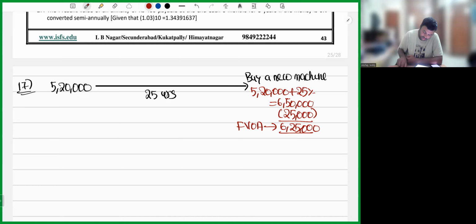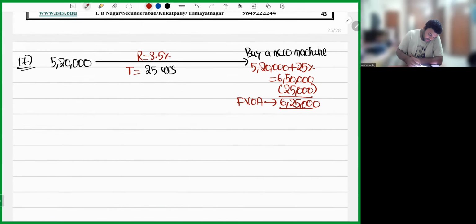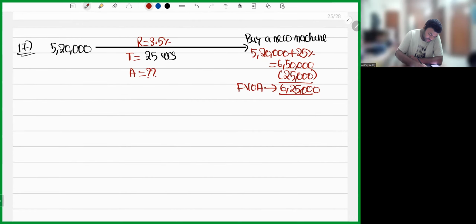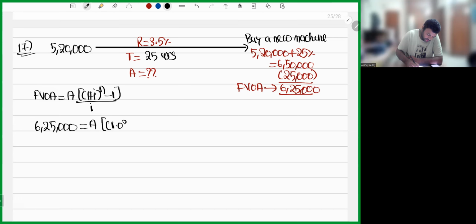Now, the future value of the ordinary annuity is given. Time period is given. Rate of interest is 3.5%. Again, the value of A is missing. Similar sum, but let me solve this for you because the earlier sum I already gave you as self-practice. So, future value of ordinary annuity is equal to A into (1 plus i) whole power n minus 1, whole divided by i. 6,25,000 is equal to A into (1.035 whole power 25 minus 1) divided by 0.035.